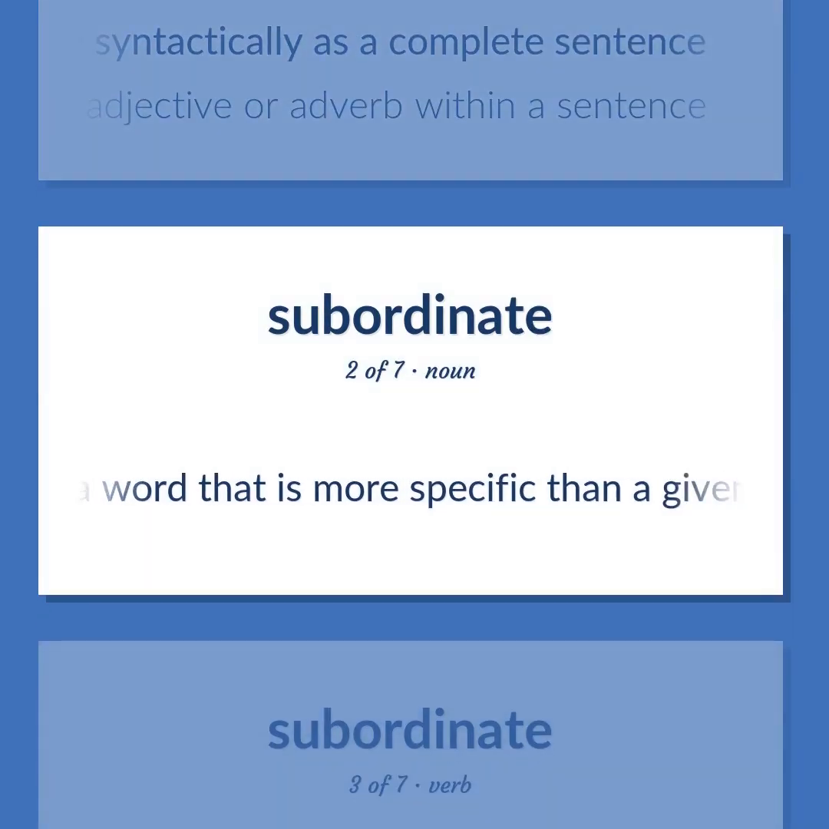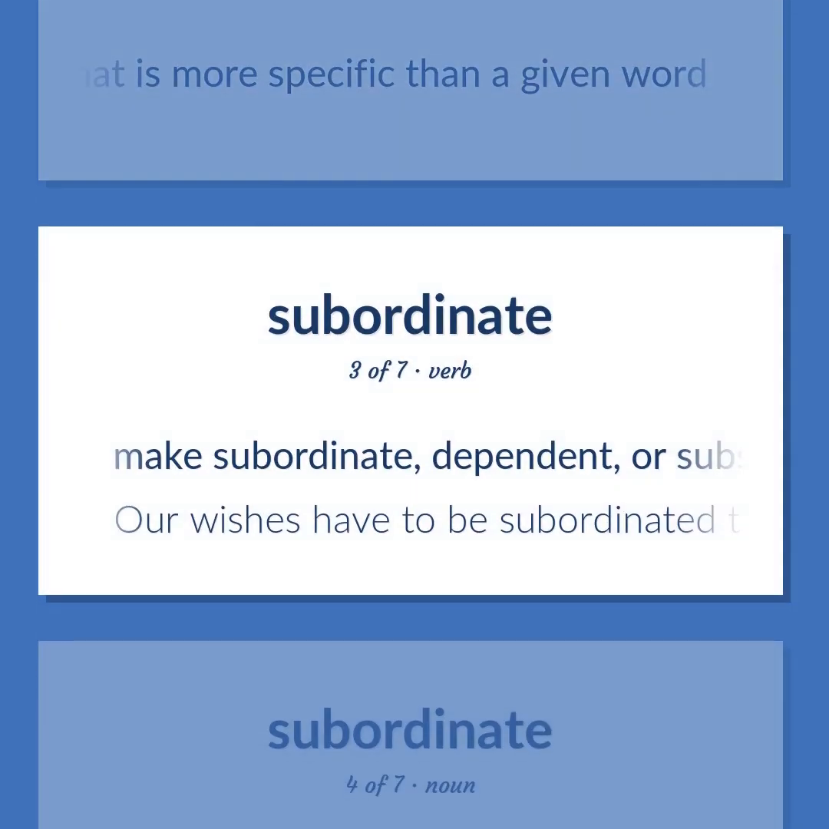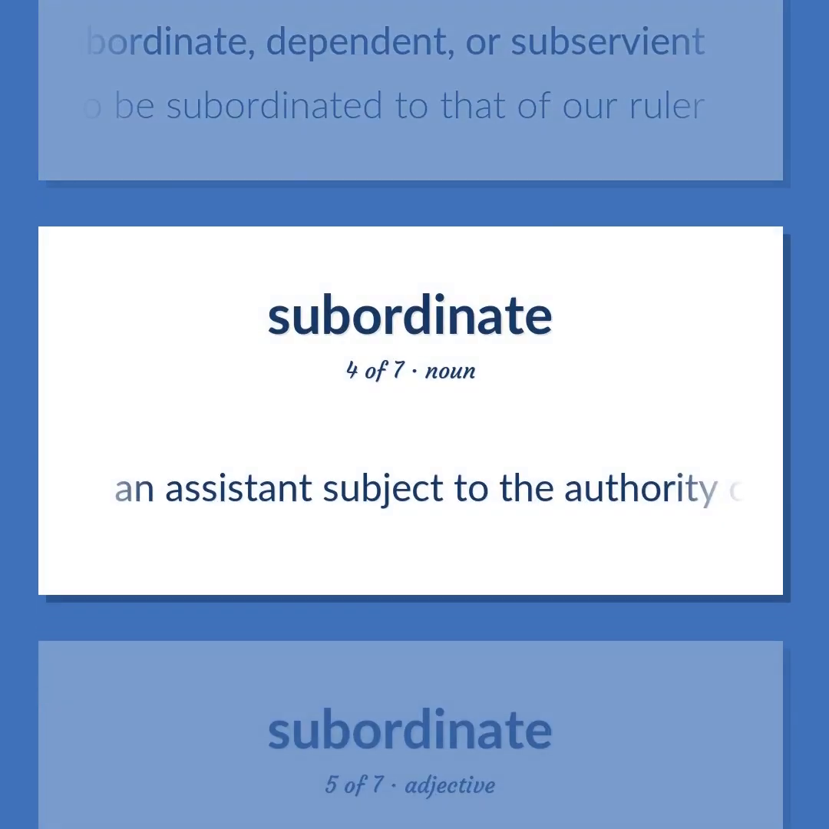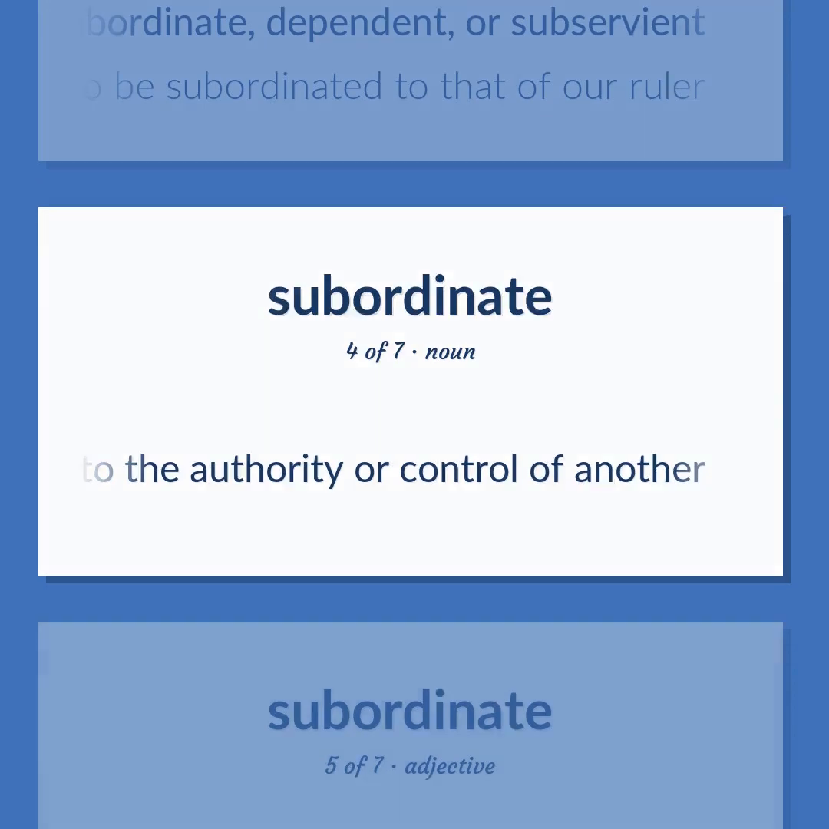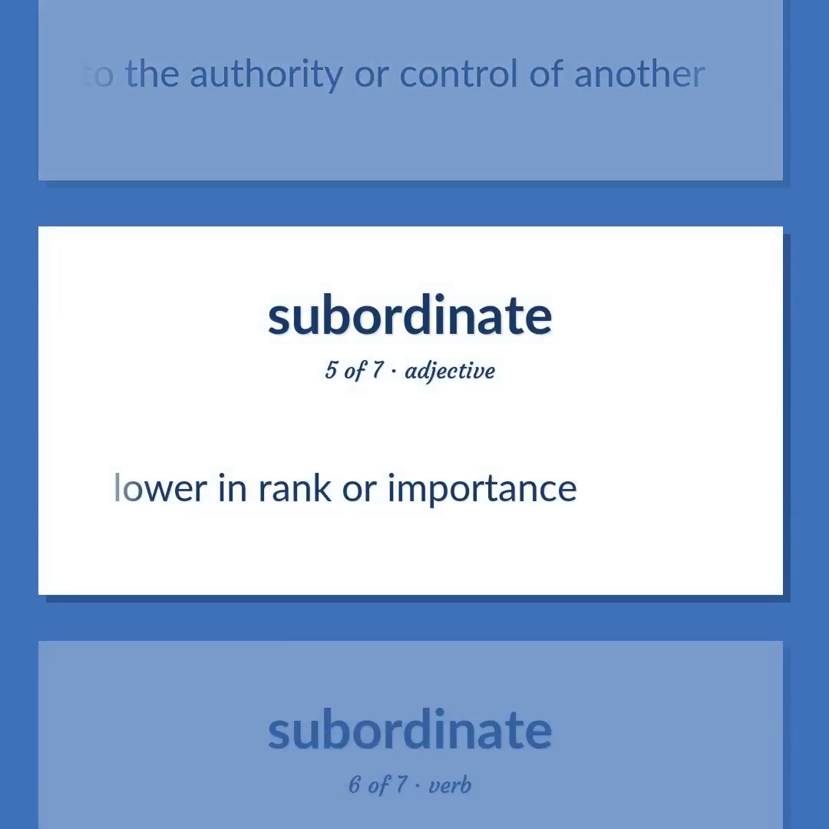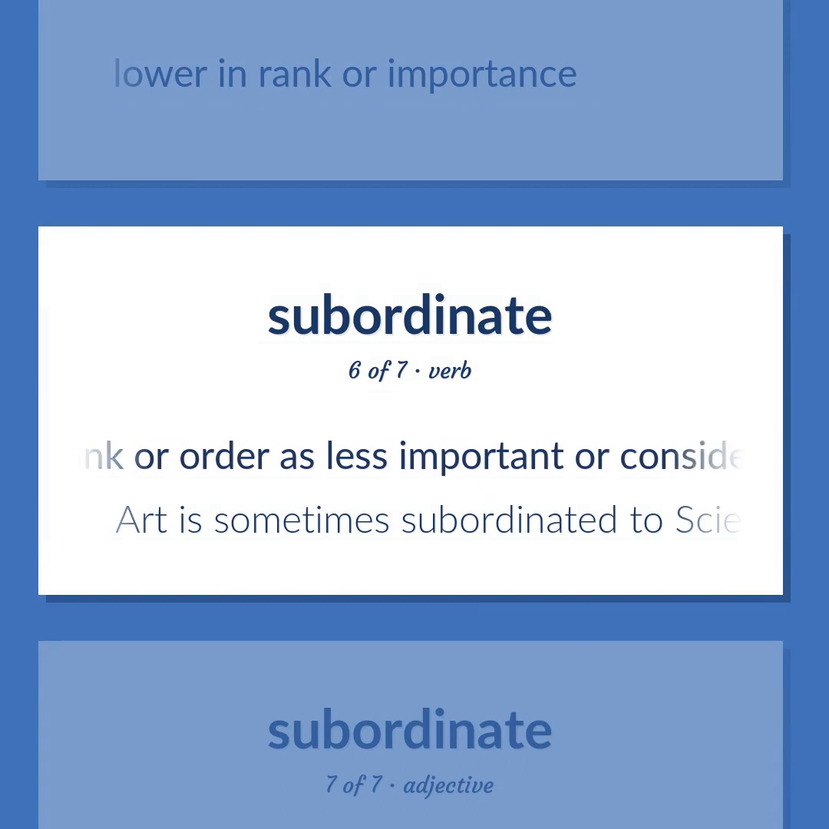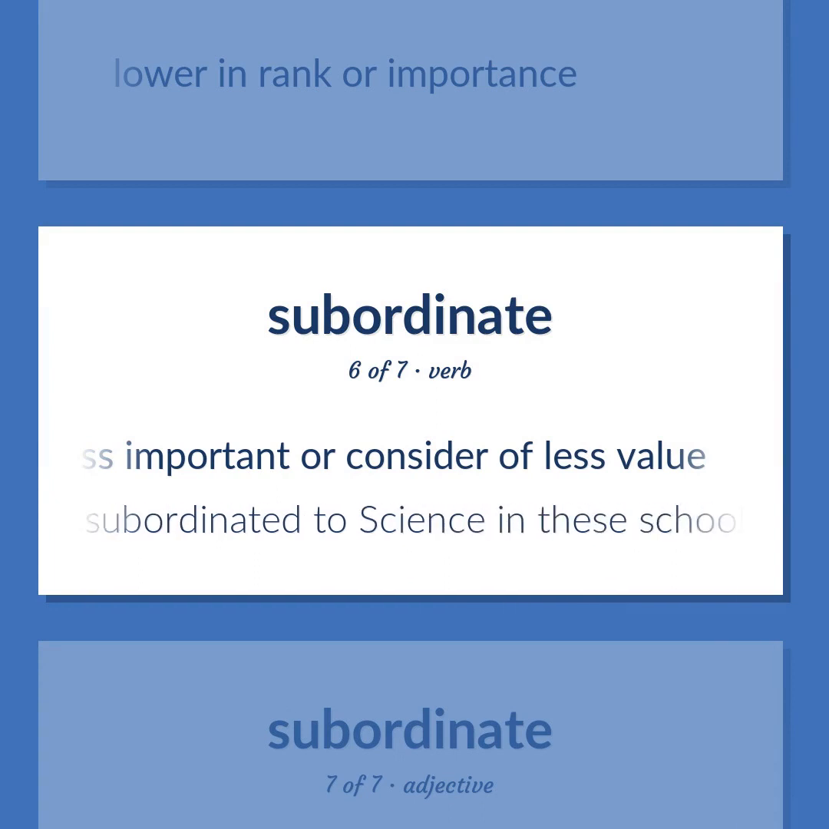A word that is more specific than a given word. Make subordinate, dependent, or subservient. Our wishes have to be subordinated to that of our ruler. An assistant subject to the authority or control of another. Lower in rank or importance. Rank or order is less important or considered of less value. Art is sometimes subordinated to science in these schools.